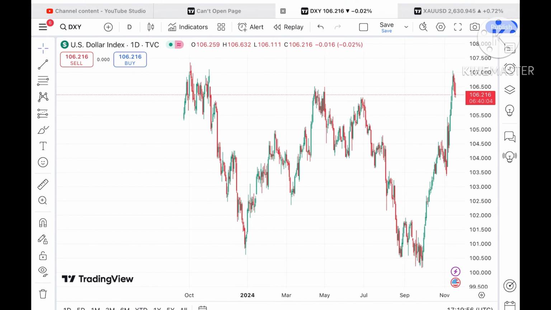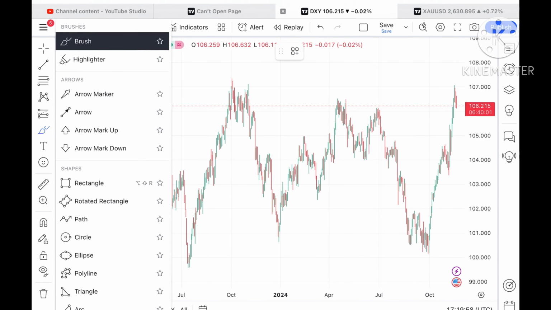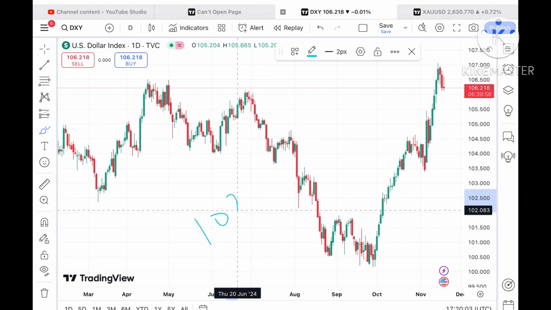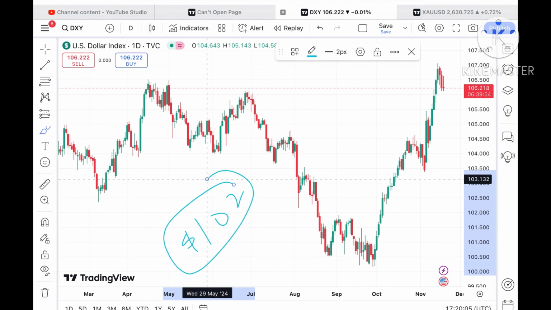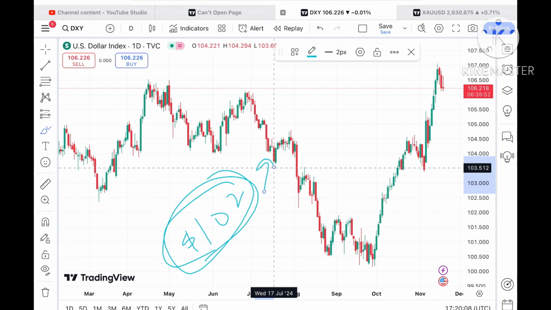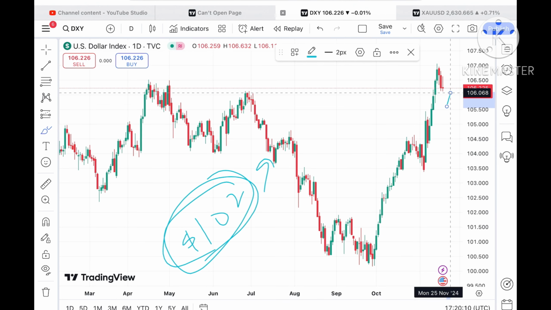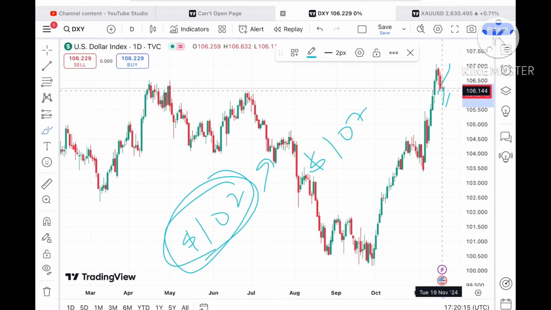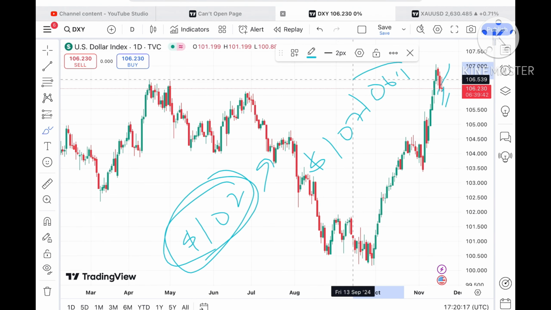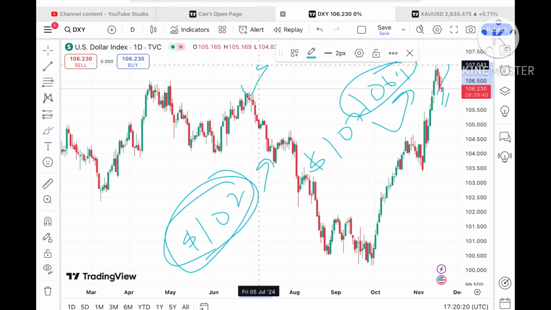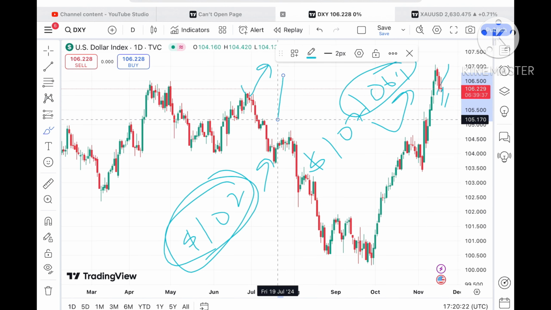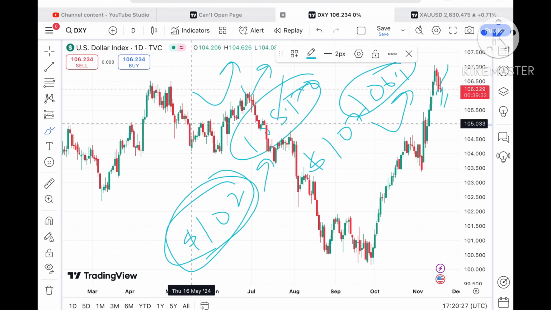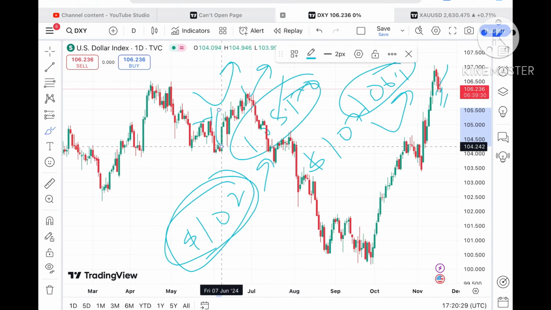Now if you look at the dollar index, there is a clear pattern. I have told you that if the price keeps moving above a level of 102, chances of going further upside we can see. Now it is trading at a level of 106.28. It has already moved above a level of 107, and I have already explained that as soon as the price of dollar index started going upside, the gold price will also go down, because they are inversely related. Suppose the dollar index started going upside, we will see the gold price will come down. Similarly, if the dollar index started going down, we will see the gold price will come up.